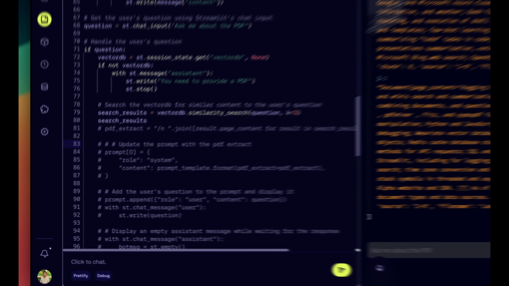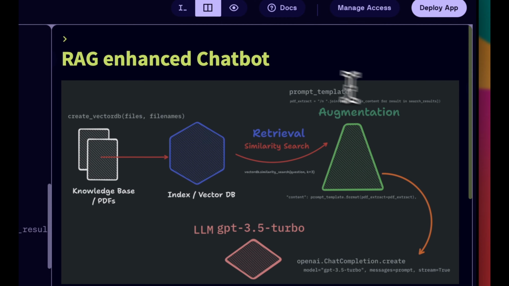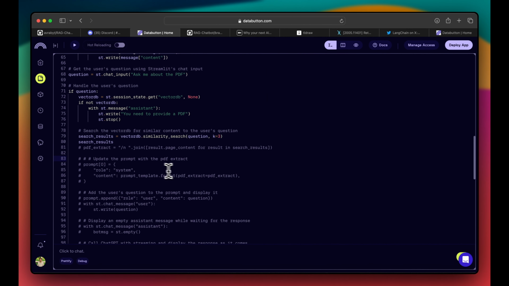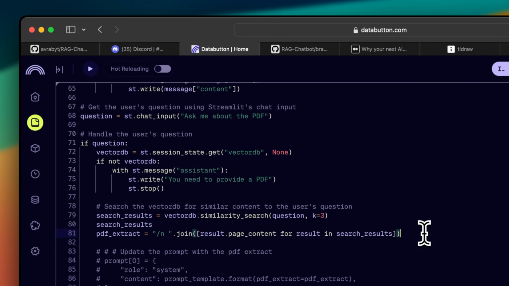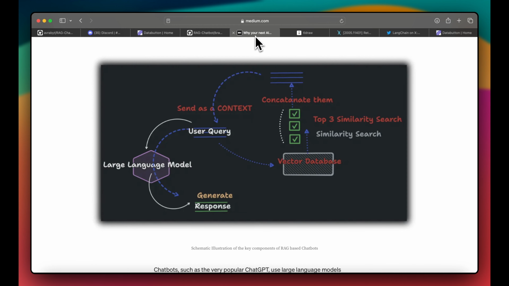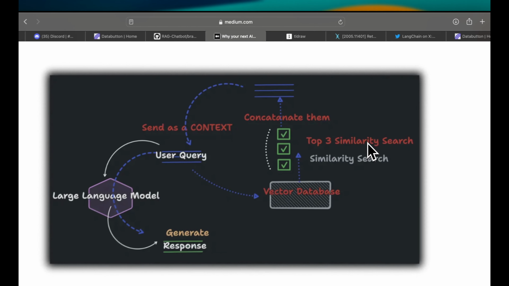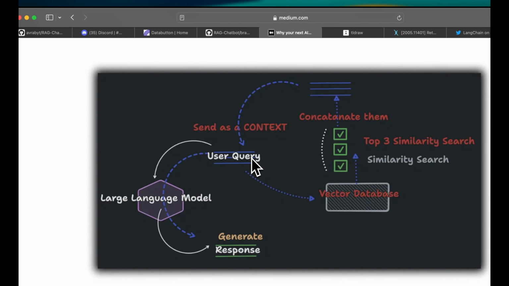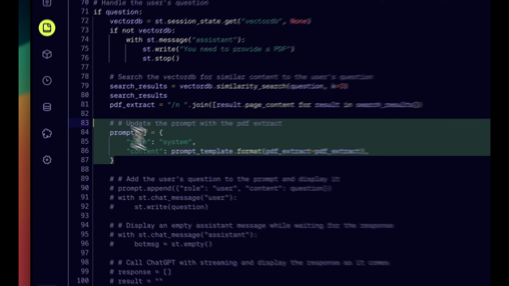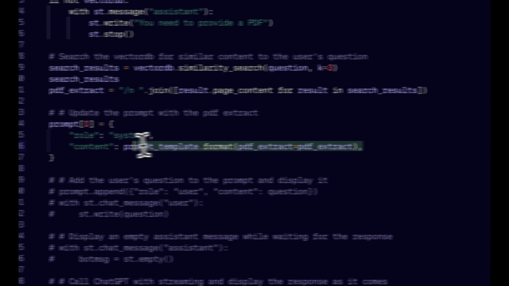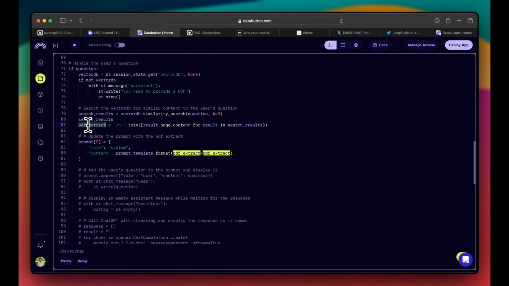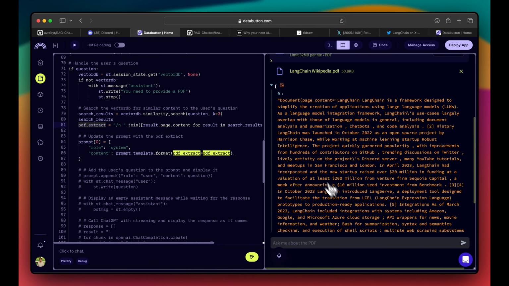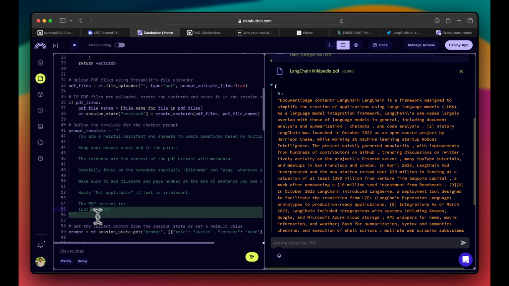So what was the idea out here? We get the relevancy, we augment the prompt. Once we get this part, we concatenate the whole stuff here. That's why I wrote in this blog: once we get the similarity search, we concatenate them, send them as a context to the prompt, or we augment the prompt. We update our prompt template here, or we augment the prompt with this PDF extract, which we just got from here, plus the prompt template, which is nothing but this part.